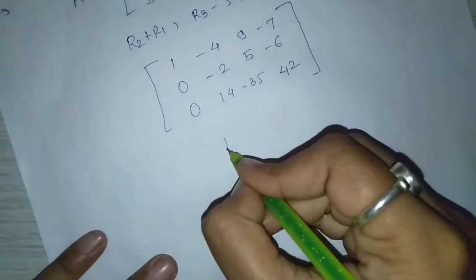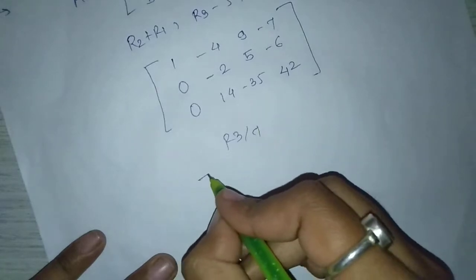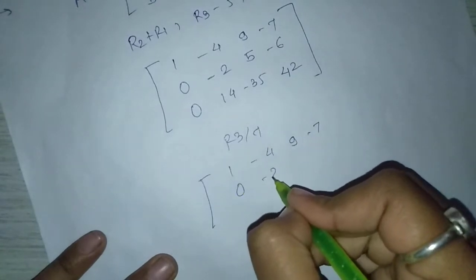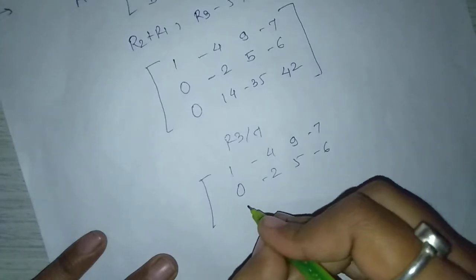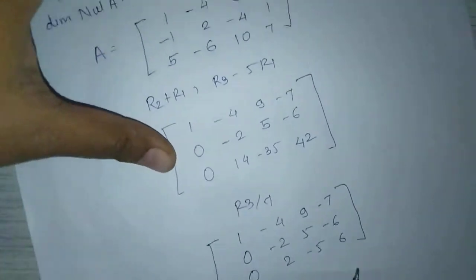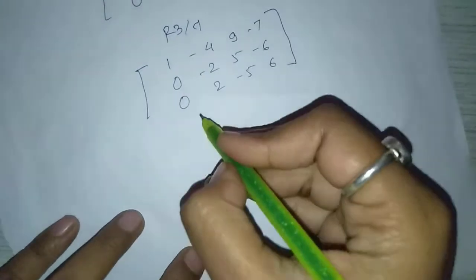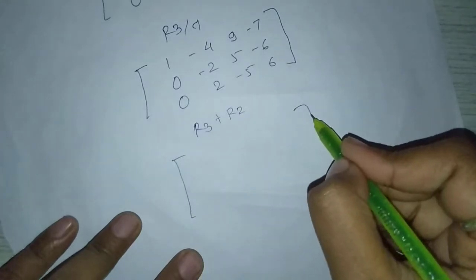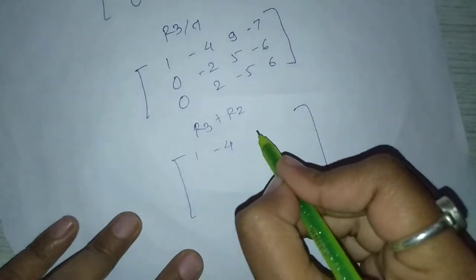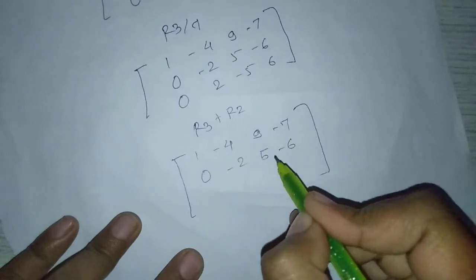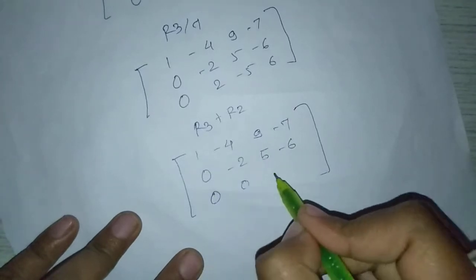Next row operation is R3 divided by 7. We get first row as it is, and third row becomes 0, 2, -5, 6. And next row operation is R3 plus R2. We get first row as it is, 1, -4, 9, -7, second row 0, -2, 5, -6, and third row becomes a zero row.